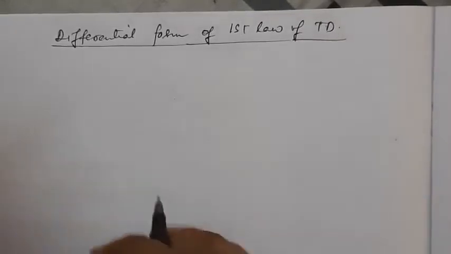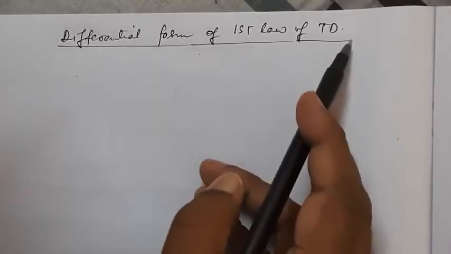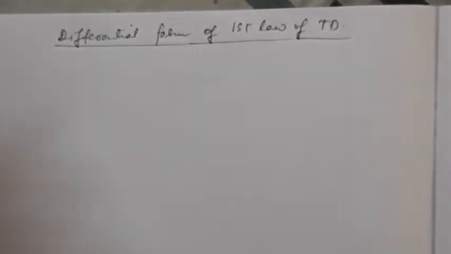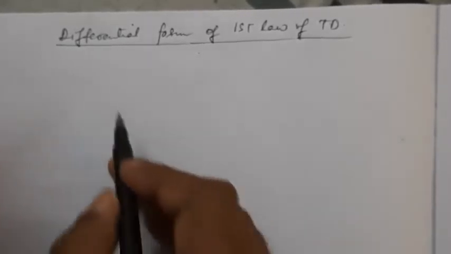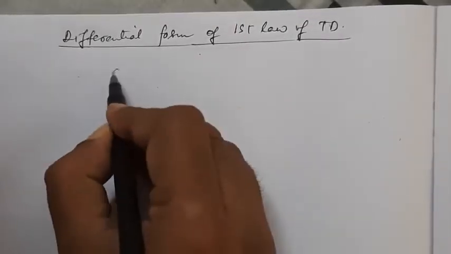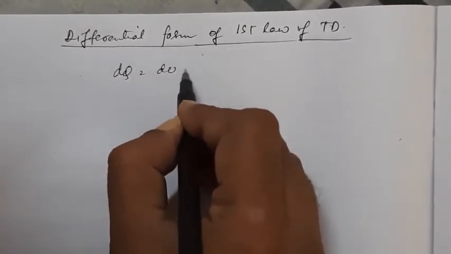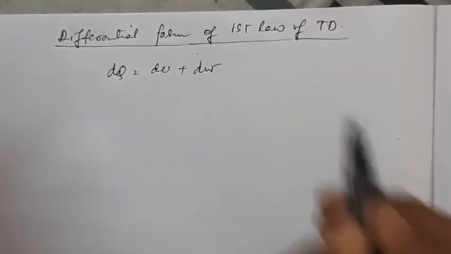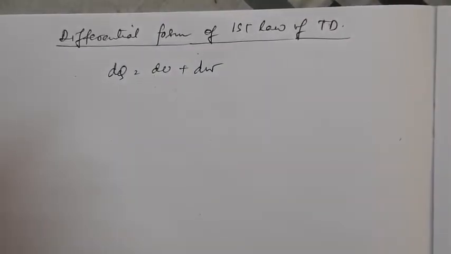Here we will write the differential form of the first law of thermodynamics. We have written in the previous page that Q is equal to UF minus UI plus W. Now we can write dq is equal to du plus dw, suppose. So this is the differential form of the first law.